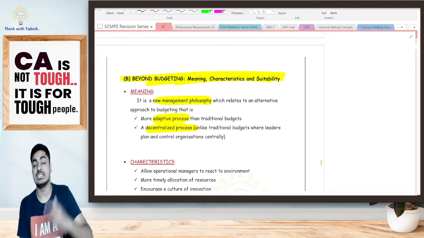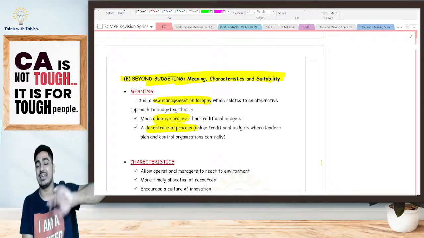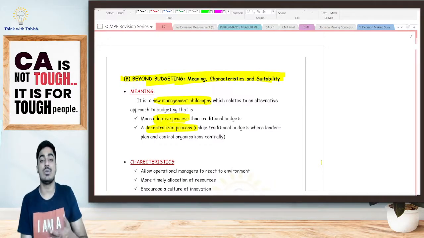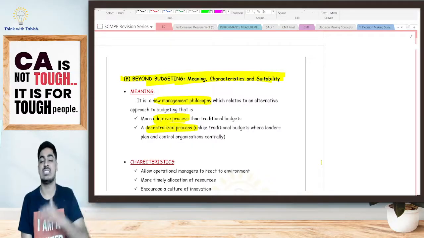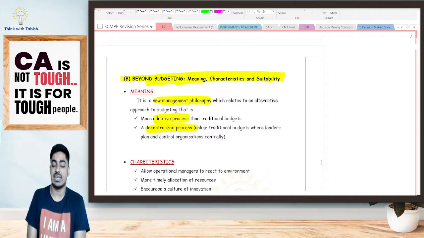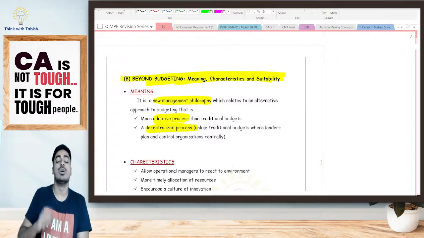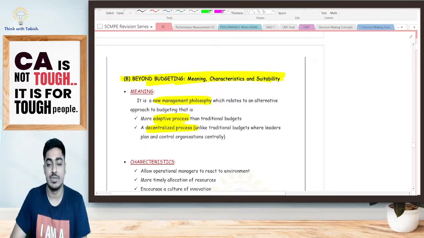However, if my decision making is centralized, I'll have to ask them. Sometimes they'll say yes, sometimes they'll say no. So many questions, so many doubts they'll ask. All of this is happening. However, in beyond budgeting, I will look at the market. I will try to exploit the market so that I'll be in a position to achieve maximum performance. Is it clear, everyone? Two points in case of beyond budgeting: it's a management philosophy, and two things, more adaptive and more decentralized. Is it clear, everyone?